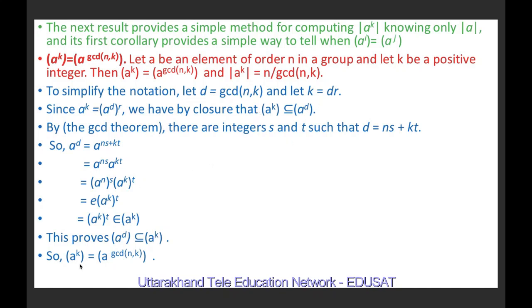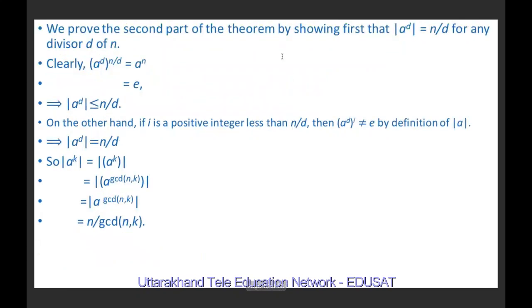Therefore, the cyclic group generated by A raised to power k is equal to the cyclic group generated by A raised to power d, and we have substituted d as the greatest common divisor of n and k. So the two cyclic groups generated by A raised to power k and by A raised to the greatest common divisor of n and k are always equal. Now we will show that the order of A raised to power k is equal to n upon the greatest common divisor of n and k.